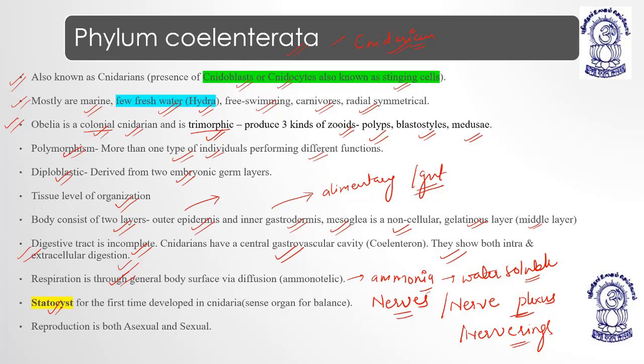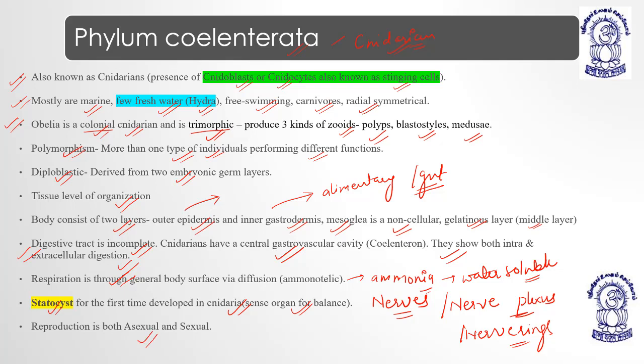They have statocysts, developed for the first time in cnidarians, a sense organ for balance. Stato means balance, and cyst means a cavity which has either air pressure or fluid pressure to maintain the balance of the body.